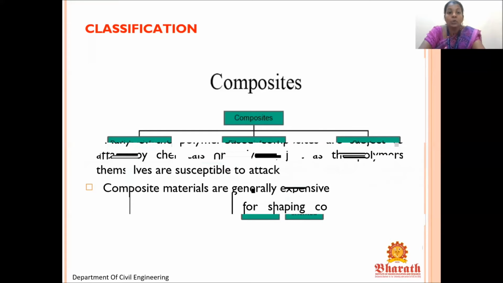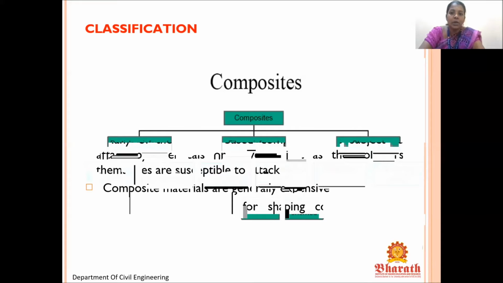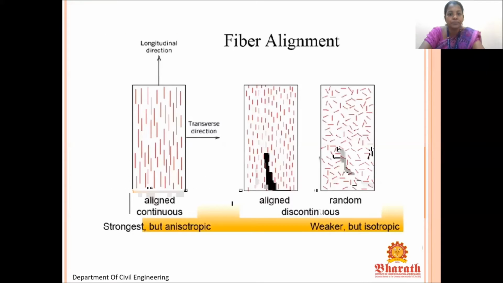Classification: how can composites be classified? They can be classified as particle reinforced, fiber reinforced, or structural. Under particle reinforced, it will be large particle or dispersion strengthened. Under fiber reinforced, it will be continuous, that is aligned, or discontinuous short, aligned or randomly oriented. Structural: laminate or sandwich panels. Here you can see it easily.